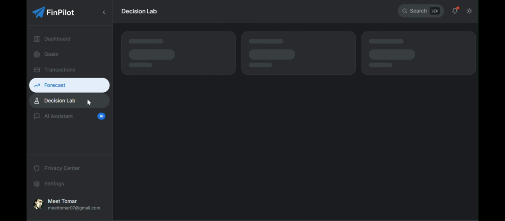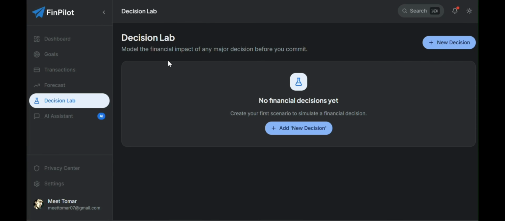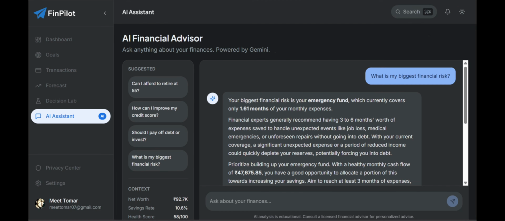And in the chatbot, a person can get all his financial advice using Gemini and all the suggested things.